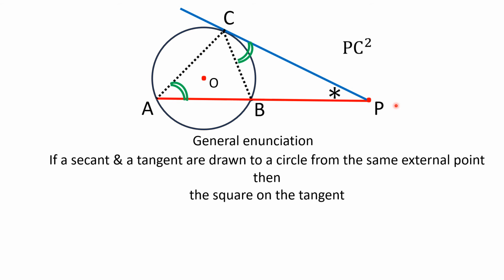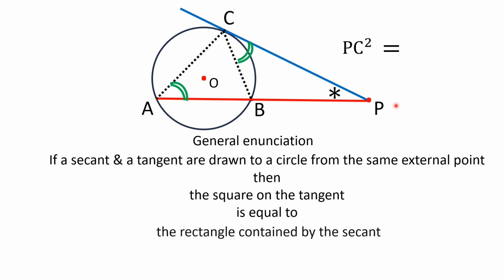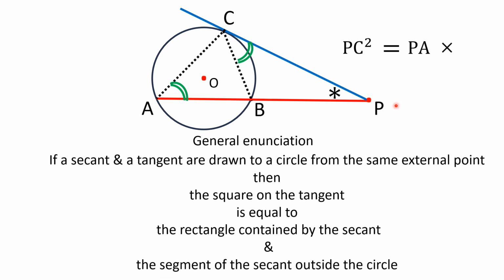PC is the tangent. The area of the square on the tangent PC is equal to, let us write down in the symbols also, the rectangle contained by the secant, that is PA times the segment of the secant outside the circle, that is PB.